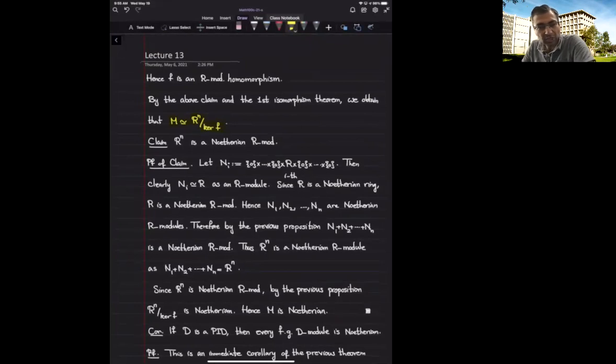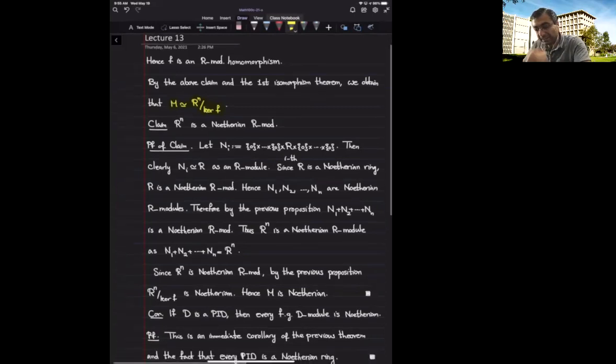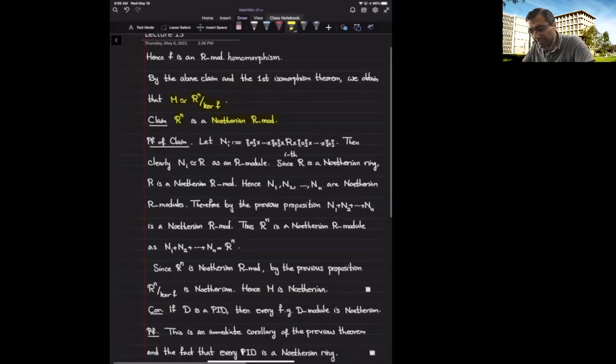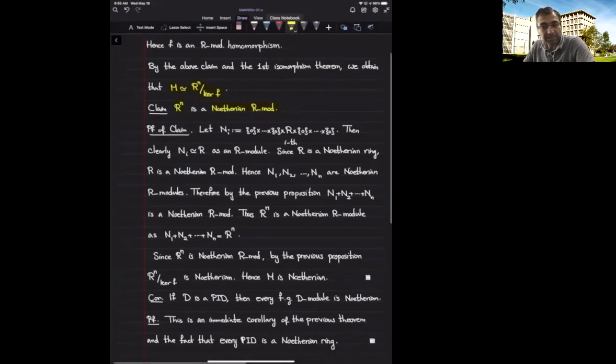Now, because R is Noetherian, I claim that R^n is Noetherian, from which I can deduce that every quotient of R^n is Noetherian, and that means M is Noetherian. This is how we want to show that M is Noetherian. Okay, so how do I know that R^n is Noetherian? I'm going to think about R^n as a summation of n copies of R.